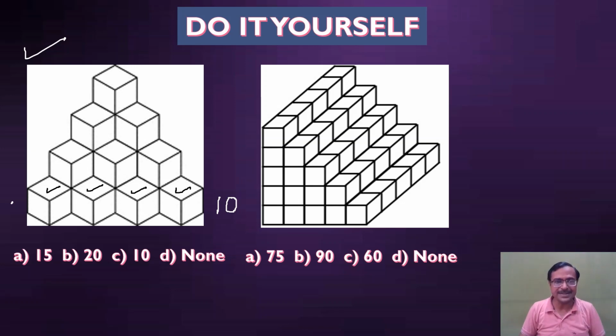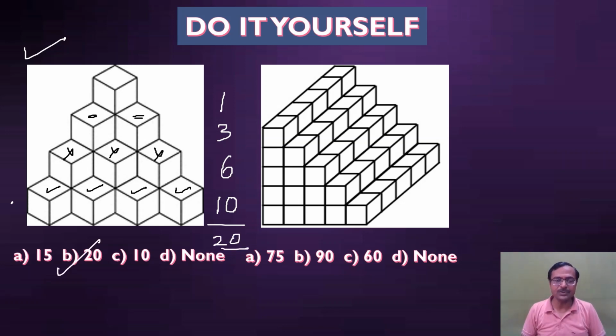So now come to the second layer. Now, how many are visible in the second layer? 1, 2, 3. And how many are above that? 3 more. So how many are in the second row? Total 3 visible, 3 non-visible, which are 6. Now you can proceed like that. How many are visible in the third row? So this is 1 and this is 2, and 1 which is not visible, on which the fourth row is placed. So total 3. 3 in the third row, and finally 1 on the top gives me a total of 20 cubes in this figure.